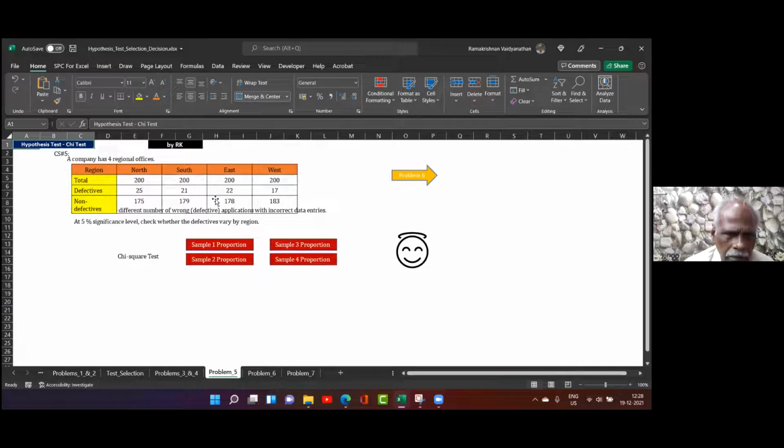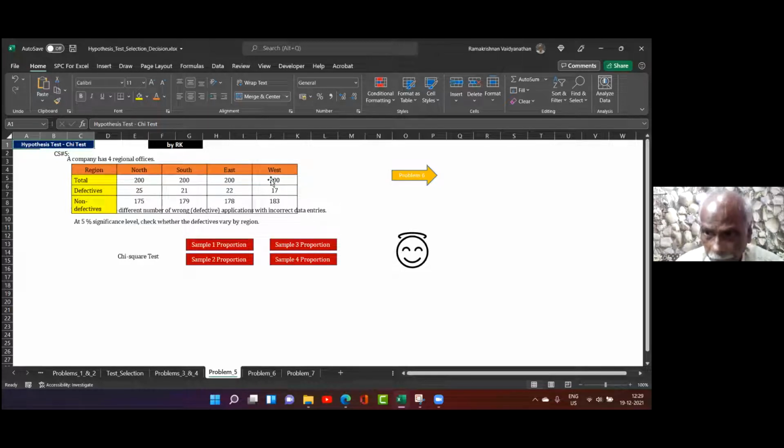So what they do is, they are finding out the applications from them, and then they are finding out the defective applications. Northern region, out of 200 applications received, 25 were defective. And out of 200, 21 were defective in the south. There are different numbers of defectives from each region, but I want to know whether it is really significant or not. Are all the regions performing the same or differently?